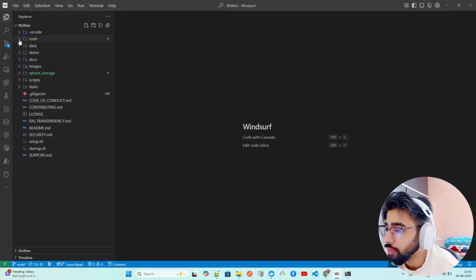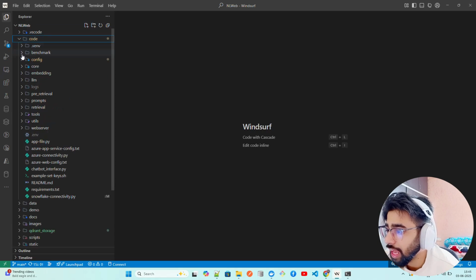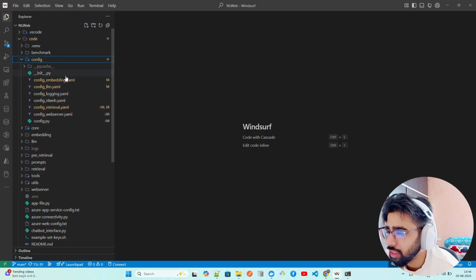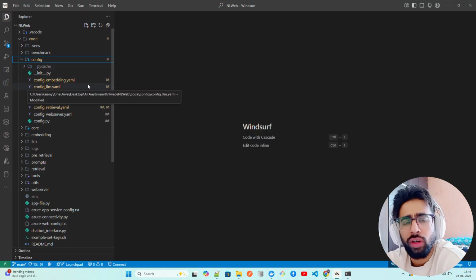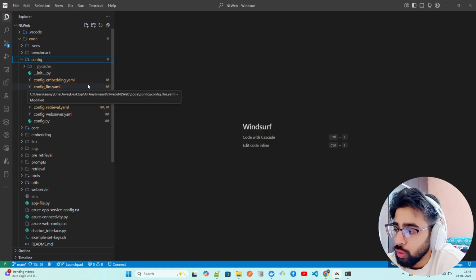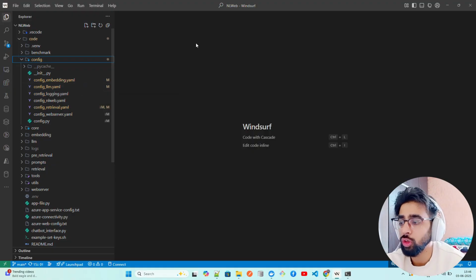Now, it has a code folder, and in the code folder we have subfolders like benchmark and config, and we have to go inside config. When we go inside config, we have a bunch of files. These are all YAML files for configurations, and that's the recommended way, guys. If you're working on an enterprise or large scale Gen AI project, you should keep this directory structure in mind, and create all your configurations in YAML files.